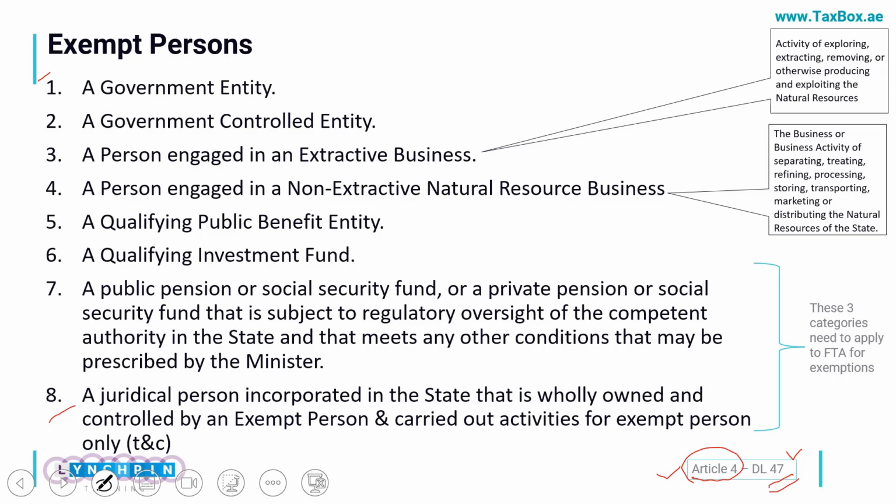The first person who will be exempted is, of course, the government entity. Any entity which is wholly owned by the government, also called a government controlled entity, will also be exempted from the tax itself.